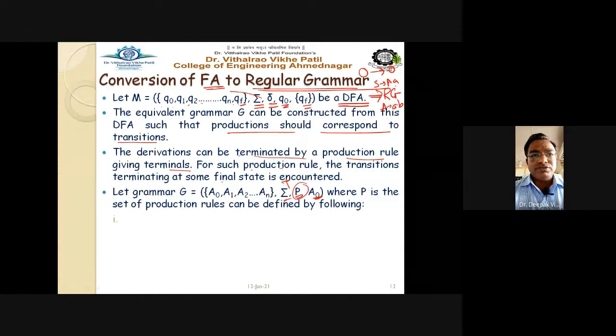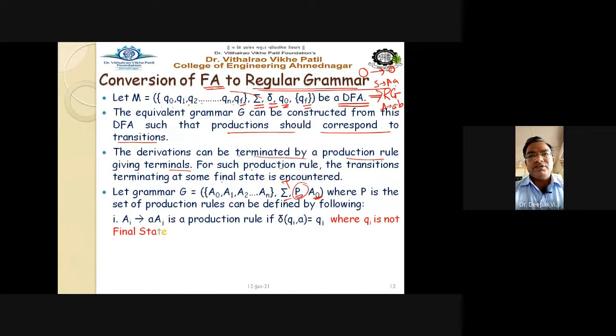How to define the rules? This is one way to define the rule. Ai gives a Aj is a production rule if and only if, in the given automata, we find a transition like this: delta(Qi, a) goes to Qj, where Qj is not the final state. Remember this sentence.